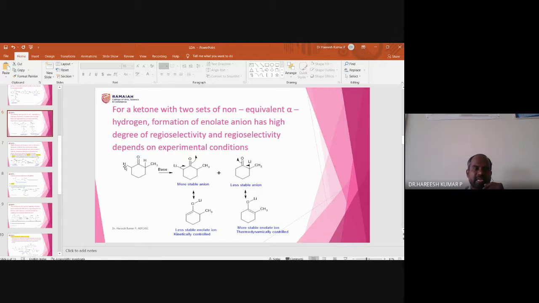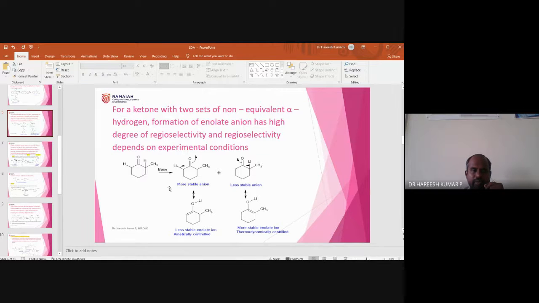This is more acidic compared to this methylene proton. Suppose this non-equivalent proton carbonyl compound is treated with a base, the base may be a regular sodium methoxide or potassium hydroxide.